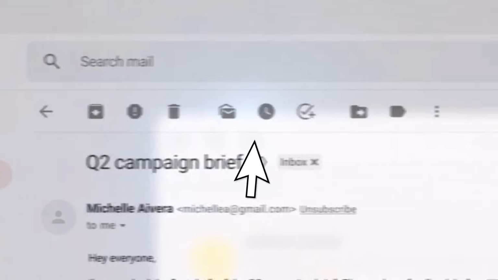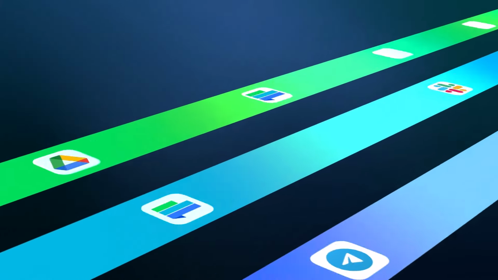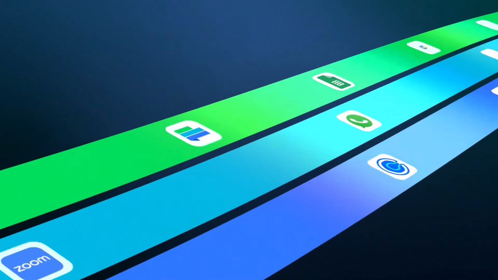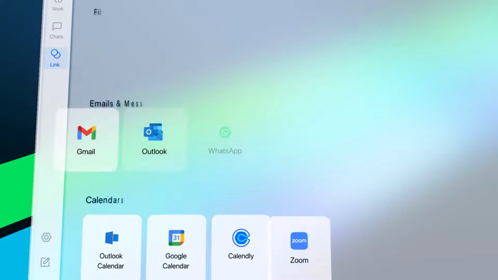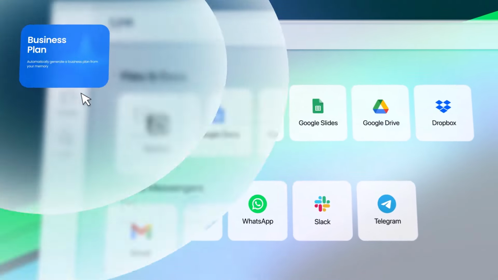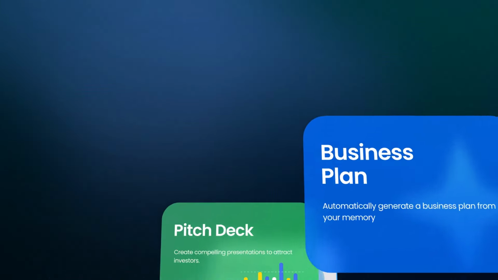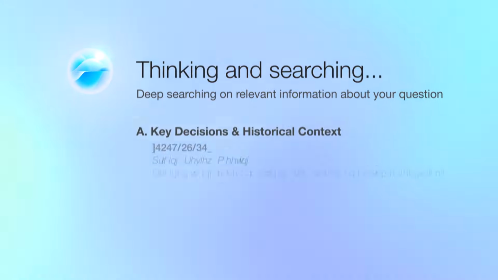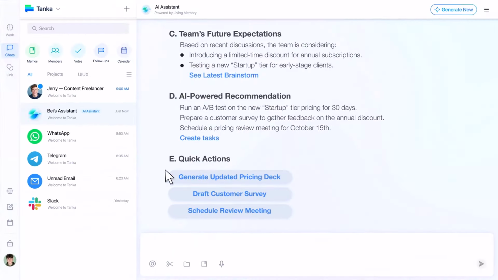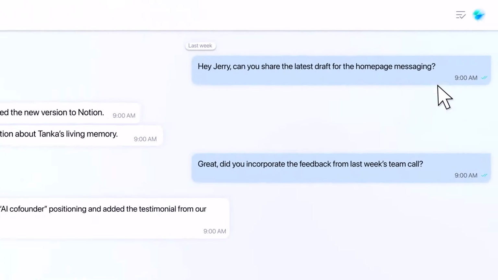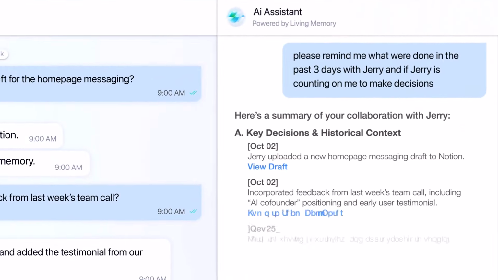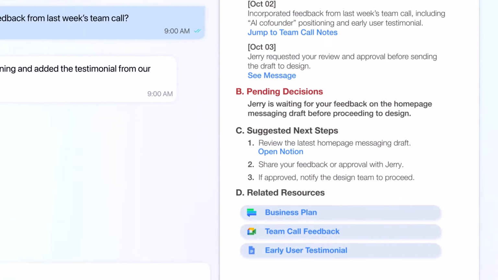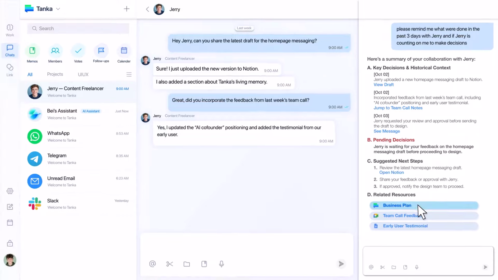Tanka connects to your company's tools: Slack, Gmail, Notion, Google Docs, Drive, Calendar, and more. Every message, meeting note, and attachment is captured in real time, but not just stored. Tanka links who said it, when, and why, weaving context around every piece of information. You can literally ask, and Tanka surfaces the full story: Slack threads, documents, and related emails, all in one place.